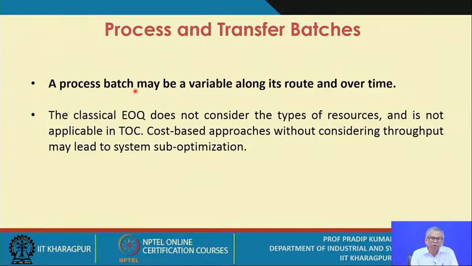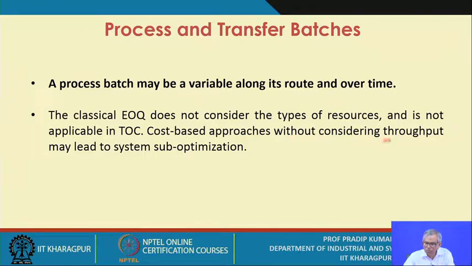Okay, so this is the meaning of this particular statement. That means a process batch may be variable along its route and over time. If the classical EOQ, actually what is the classical EOQ formula? The classical economic order quantity does not consider the types of resources. This is a severe limitation. This is one limitation of EOQ, as if EOQ is applicable for all kinds of resources and is not applicable in TOC. Just make a note of this particular comment.